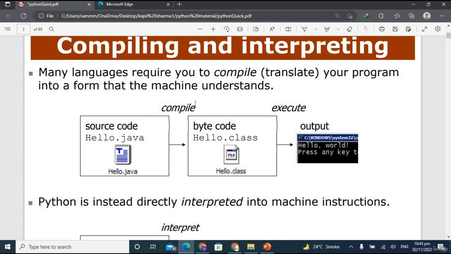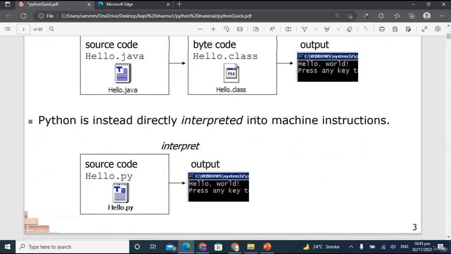So it will first compile into the bytecode. Bytecode means that our source code will be converted into 0110 form, right? Computer first translates the source code into its own language, which a computer can easily understand, and which is a bytecode, and after that it will execute the output. But in case of Python, Python instead directly interprets into machine instructions. It just interprets the program and simply gives us the output. So it is a very quick language.